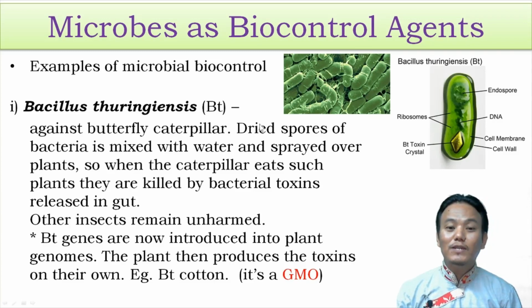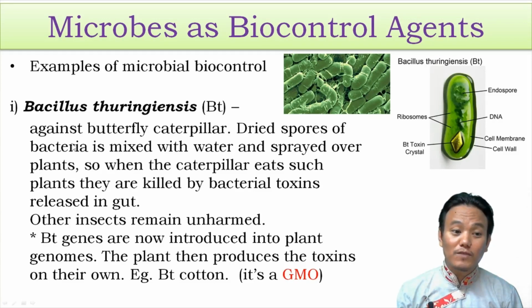What farmers can do is obtain dried spores of these bacteria, mix them with water and spray it over their plants. So when the caterpillar eats such plants, they are killed by bacterial toxins released inside the gut. And the toxin is known as BT toxin. This is quite important, right? Bacillus thuringiensis, BT, produces a particular toxin called BT toxin. They are in crystal form.